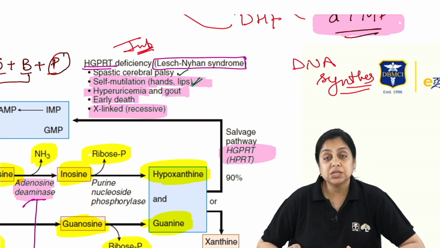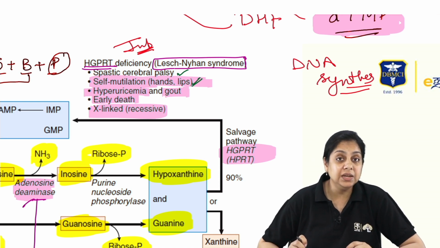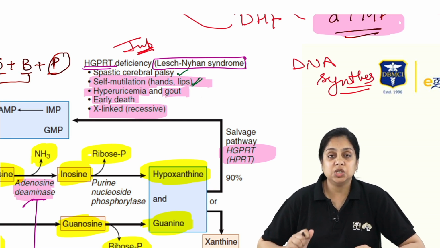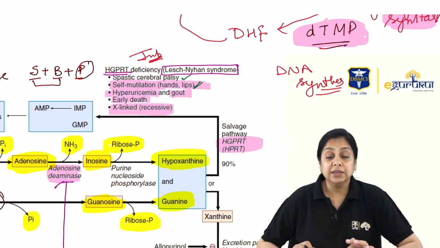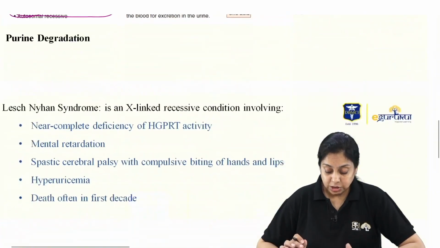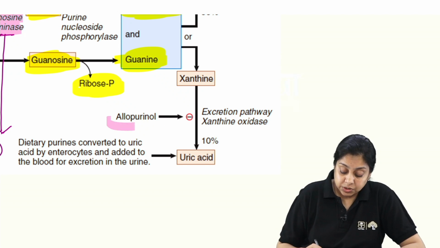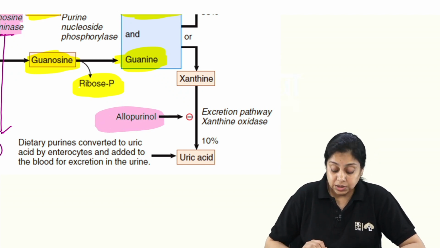HGPRT. They are not just biting, they are making themselves bleed. So the patient is being held, restrained via chains or ropes or something, right? So HGPRT, and the biggest keyword you will find is self-mutilation. They may ask you this question about allopurinol also, because this is an integrated question.